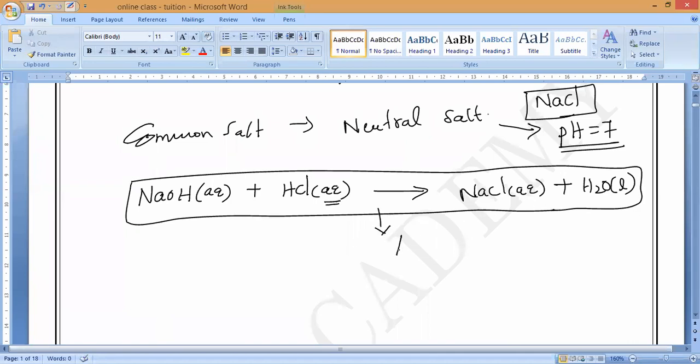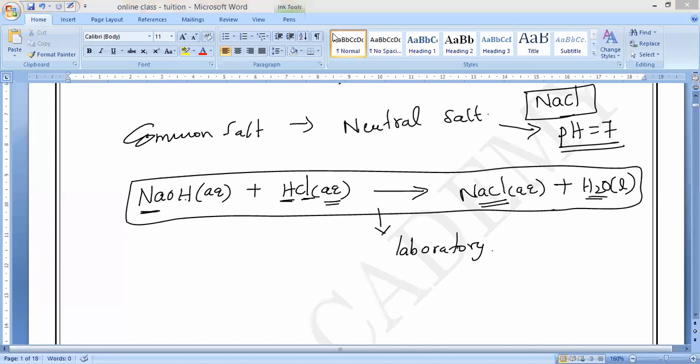This process happens in the laboratory. In NaOH, sodium is there, and in HCl, hydrogen is there. The sodium and hydrogen replace each other. Chlorine reacts with sodium, forming sodium chloride. The one hydrogen and the oxygen form H2O. That is how to remember it.